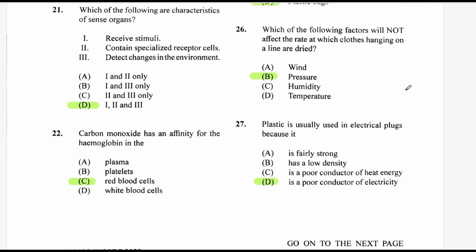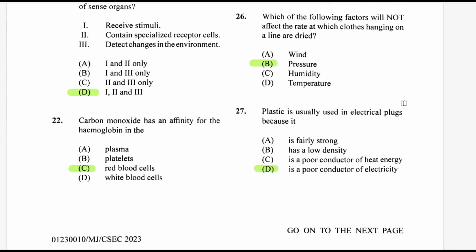Question 26. Which of the following factors will not affect the rate at which clothes hanging on a line are dried? Pressure, high pressure or low pressure, not better than the wind, humidity, or temperature. So pressure is the answer B.